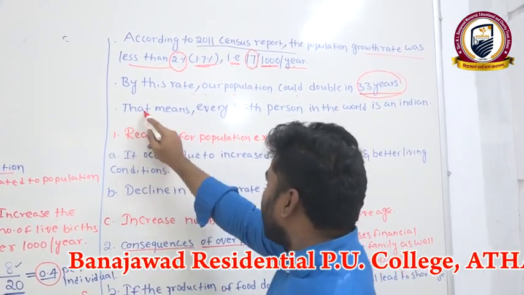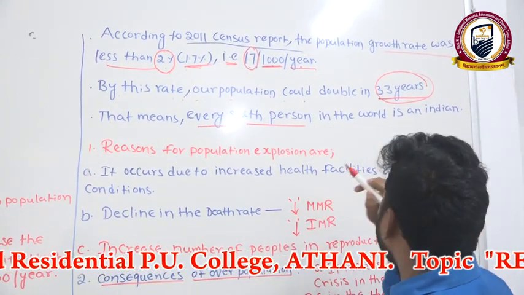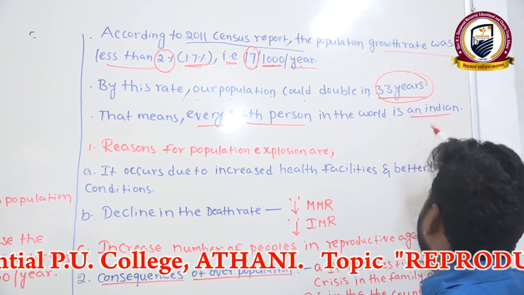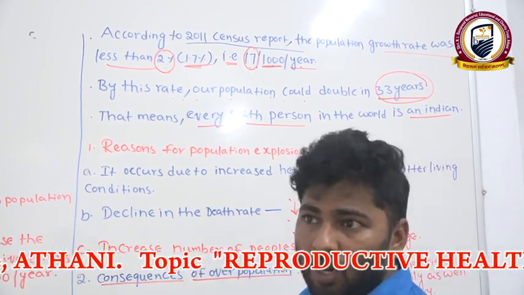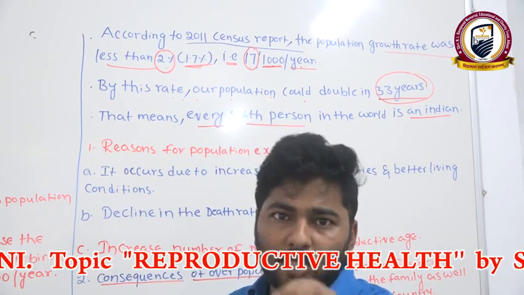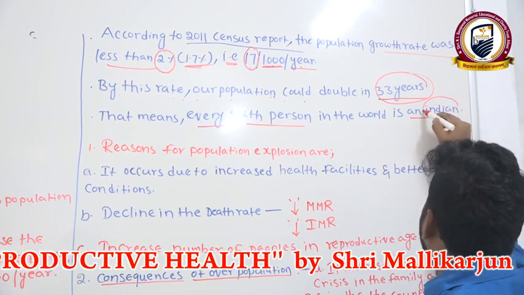That means every sixth person in the world is an Indian.